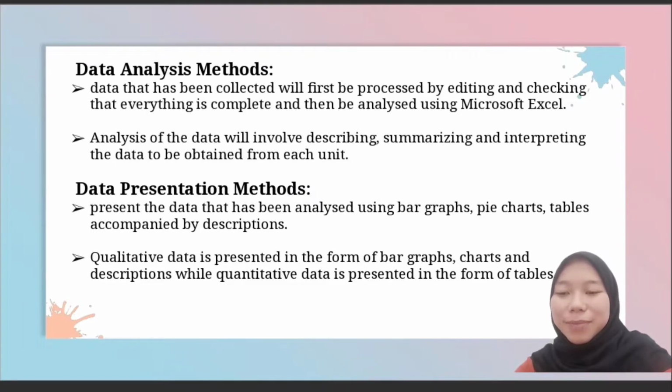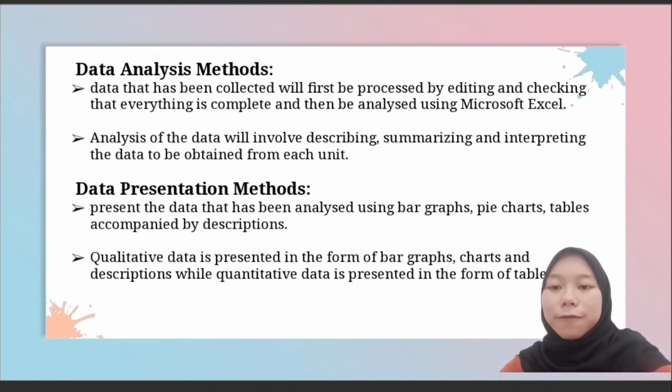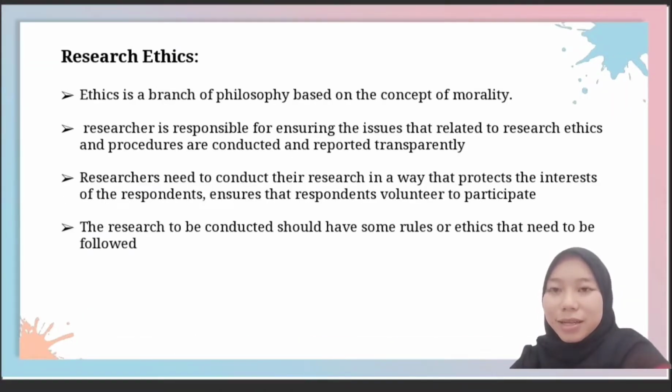Data analysis method. We use data that has been collected, processed by editing and checking, and then analyzed using Microsoft Excel. We present the data using bar graphs, pie charts, and tables with description. Qualitative data is presented in the form of bar graphs, charts, and description, while quantitative data is presented in the form of tables. Research ethics is a branch of philosophy based on the concept of morality.